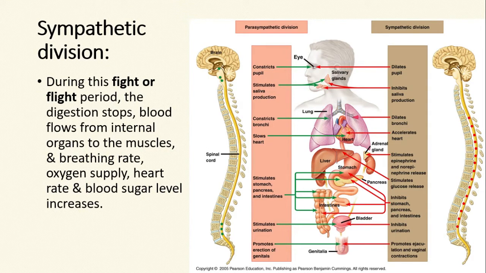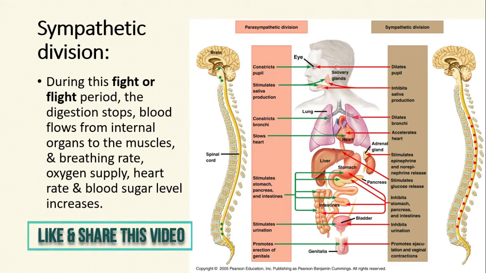During the fight or flight period, digestion stops, blood flows from the internal organs to the muscles, and breathing rate, oxygen supply, heart rate, and blood sugar level increase.